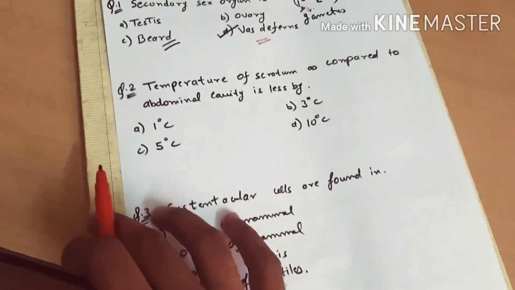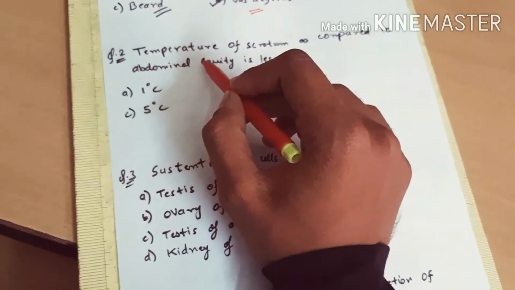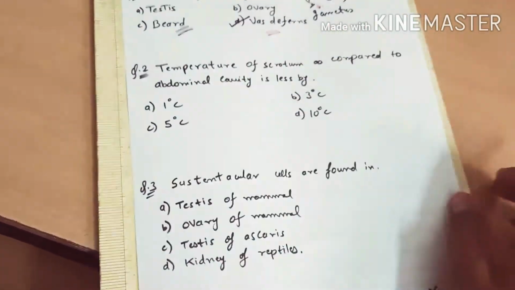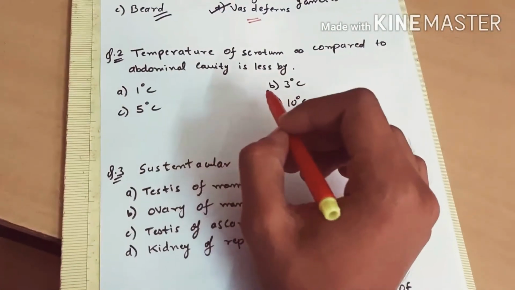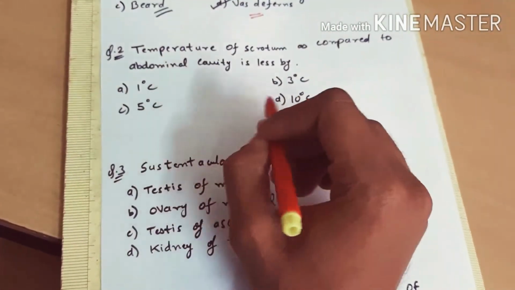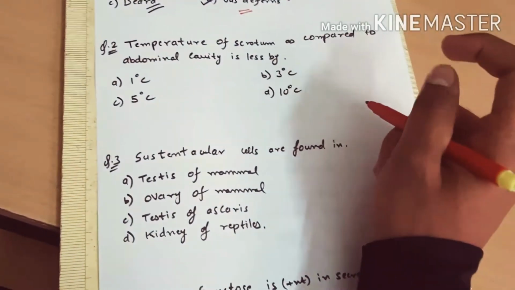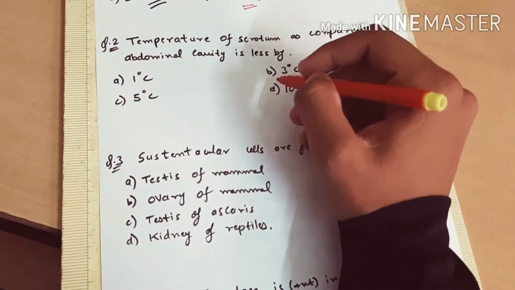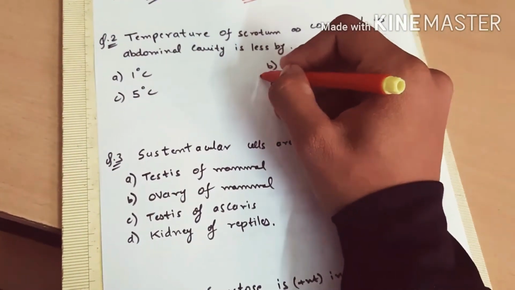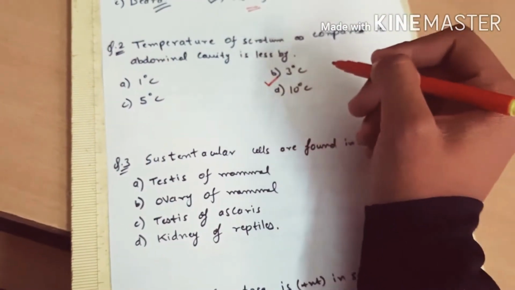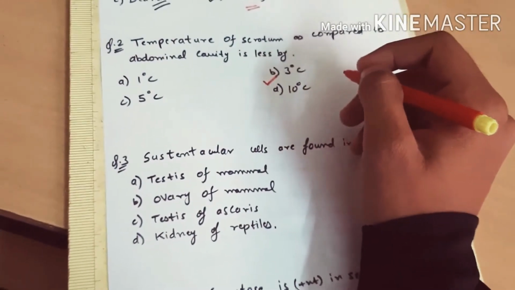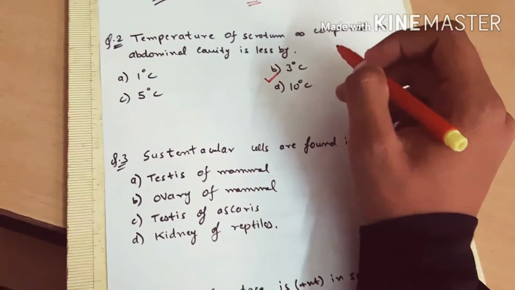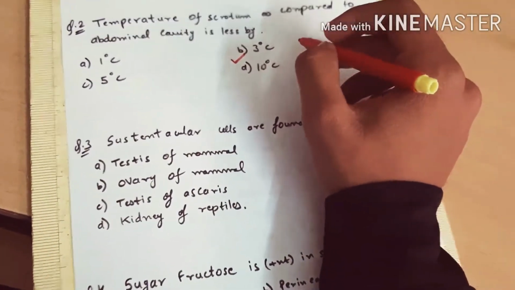Moving to our next question. Question number 2. Temperature of scrotum as compared to abdominal cavity is less by 1 degree Celsius, 3 degrees Celsius, 5 or 10. You can pause the video. Okay, so the answer is 3 degrees Celsius, as you know that the male requires less temperature for spermatogenesis.